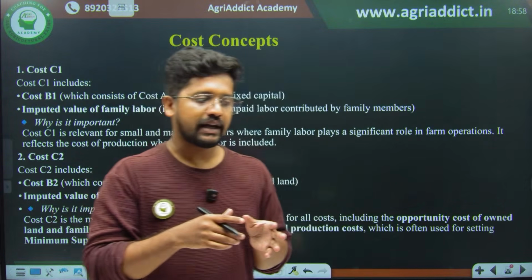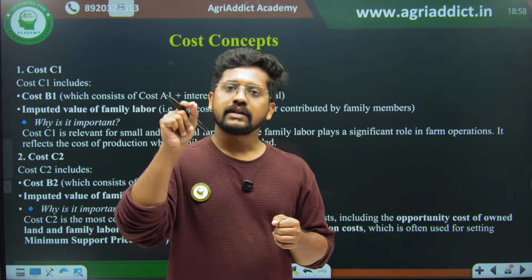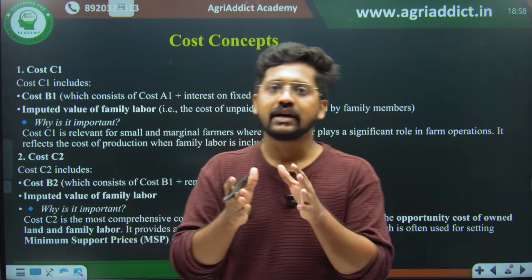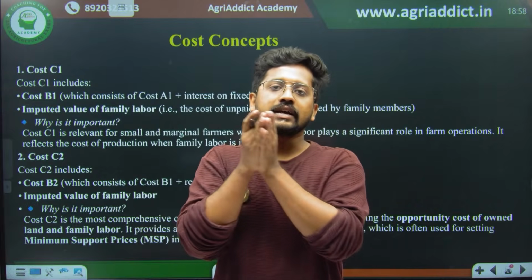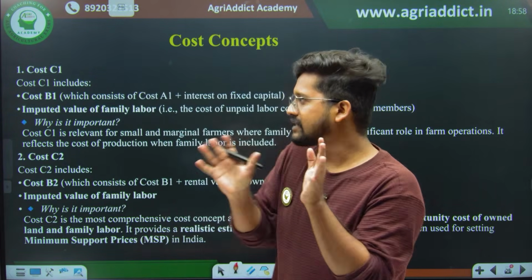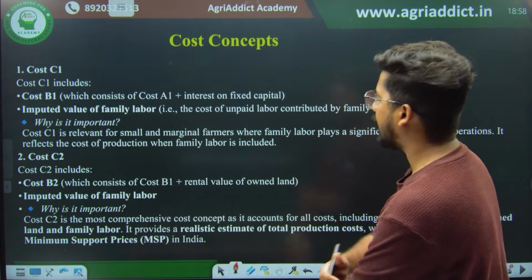But you should understand from A1 to A2, A2 to B1, B1 to B2, then B1 to C1, B2 to C2, what actually happens, what is the difference, whether it is interest on fixed capital or interest on working capital, whether it is rent paid for leased in land or rent paid for owned land. That is the basic idea that you have to understand here. Rest everything will be okay from this area.